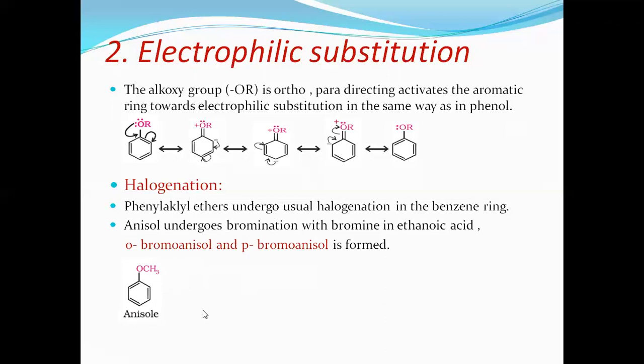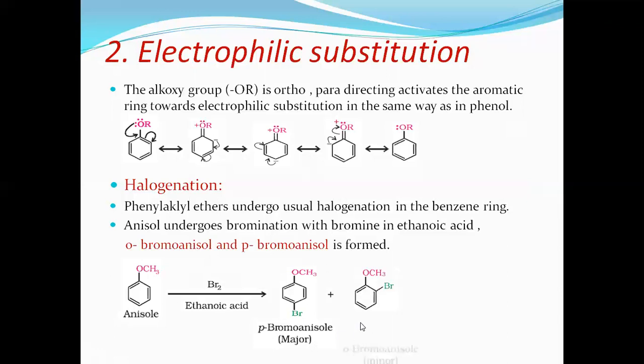When anisole is treated with bromine in ethanoic acid, as already said, the bromine decomposes to give Br plus and Br minus. Out of that, Br plus is the electrophile that attacks. Where does it go? It goes to ortho position and para position. So we get para-bromoanisole and ortho-bromoanisole, and the two hydrogens are replaced, combine with the bromine and form 2HBr.